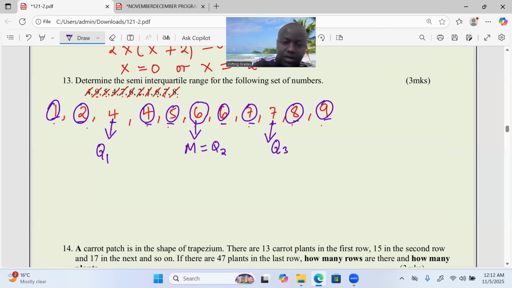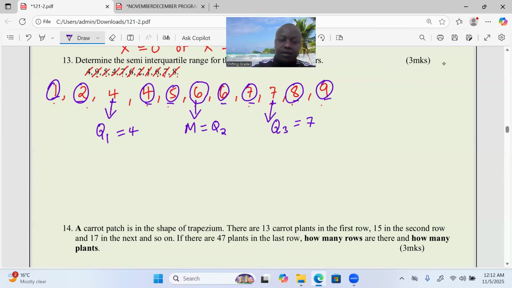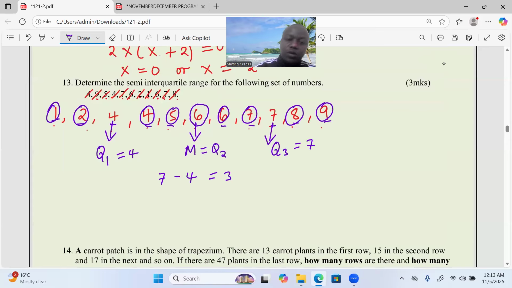So Q1 is 4, and Q3 is 7. When we take 7 minus 4, which is 3, this is called the interquartile range, just the difference between the upper quartile and the lower quartile.